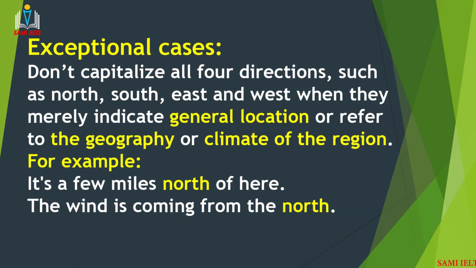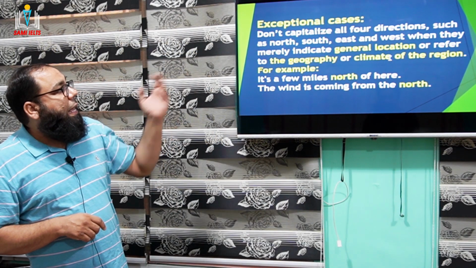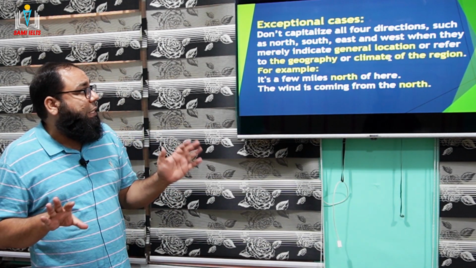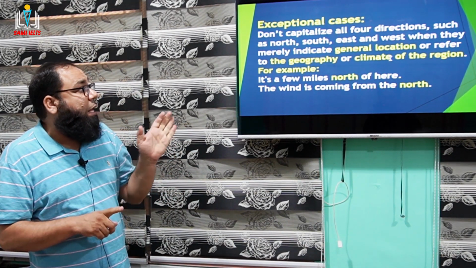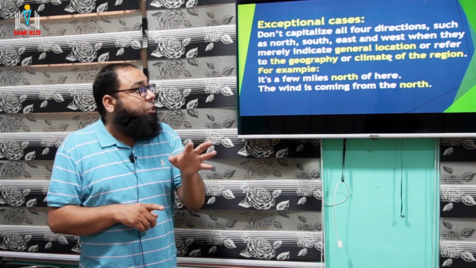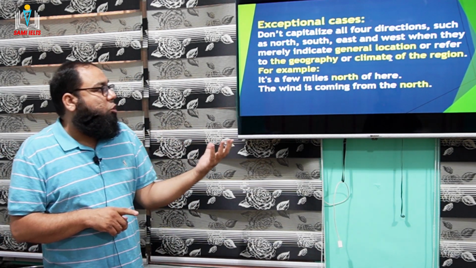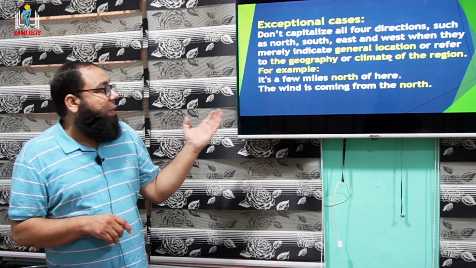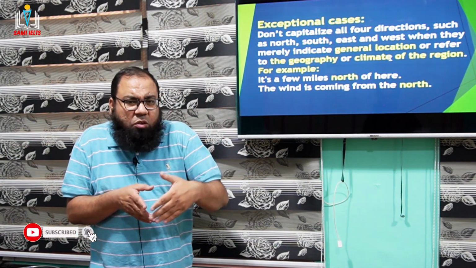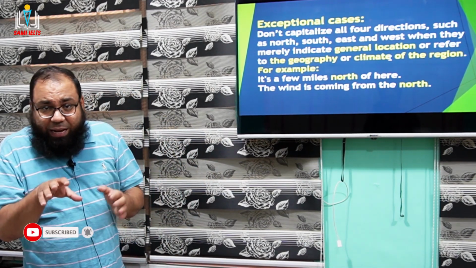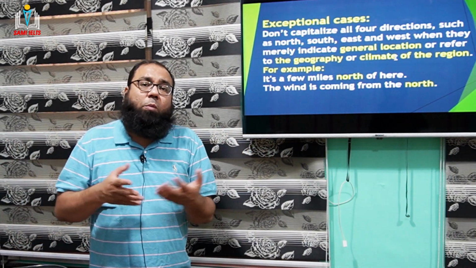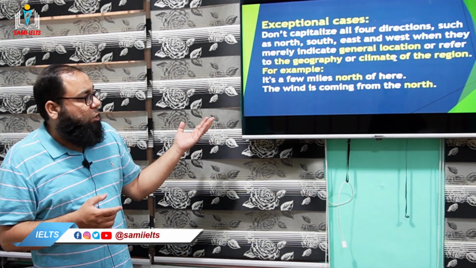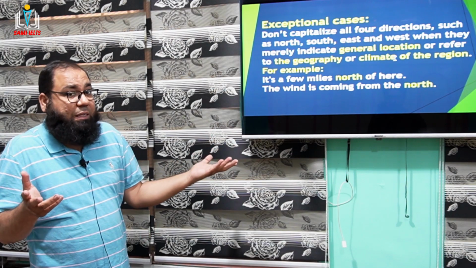For example, look now, exceptional cases are there. Don't capitalize all four directions such as north, south, east, and west when they merely indicate a general location or refer to the geography or climate of the region. For example, "It's a few miles north of here." So guys, here north is a very commonly used word, and it is not indicating a particular area.